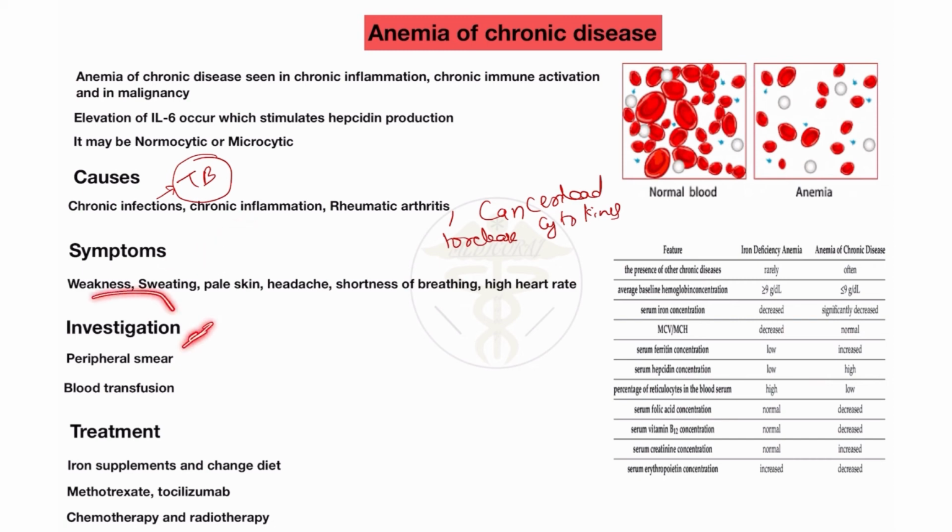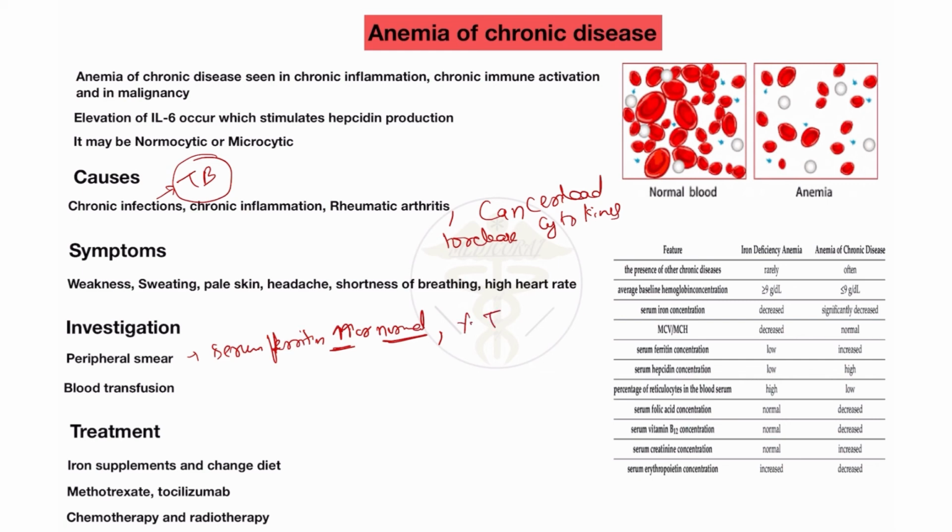What is the investigation? First of all, you will take the peripheral smear. Then you will check the level of serum ferritin. Serum ferritin level increases or is normal in the patient of anemia of chronic disease. In the previous video I discussed iron deficiency anemia, where the serum ferritin level is low. But in the anemia of chronic disease, you will see the ferritin level increased or normal.